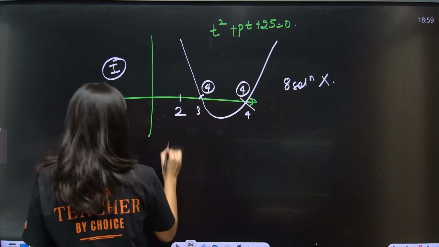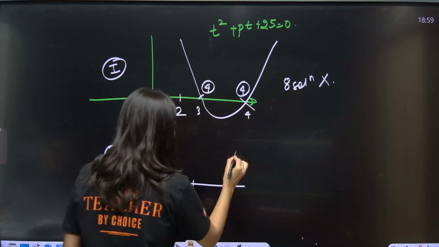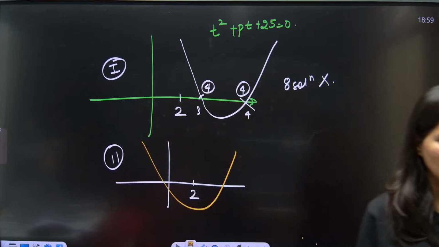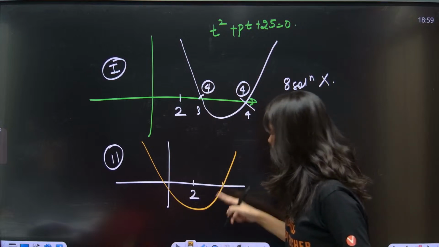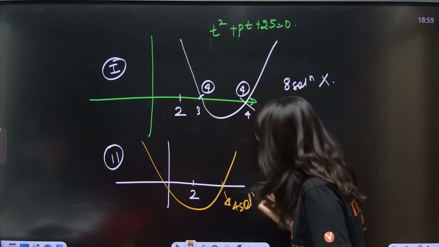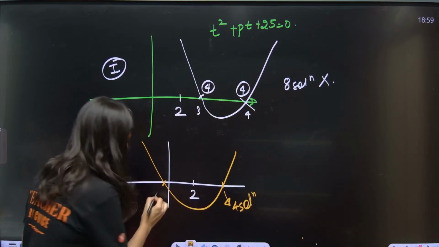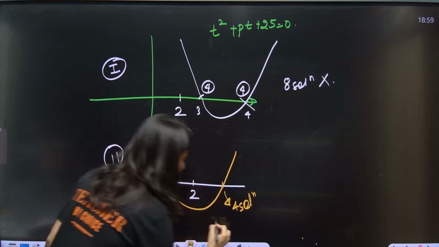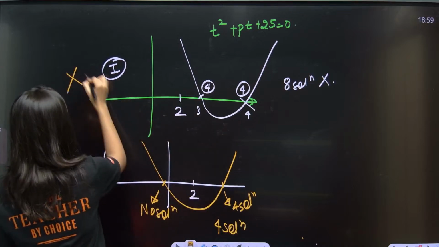Second case, different values. Suppose this is your 2, one root is greater than 2 and another root is less than 2. If your t value is greater than 2, this will give you 4 solutions. If your t value is less than 2, then it will give you no solution. Overall, for this equation, you are having 4 solutions. So that means this is an accepted case, and the earlier one is a rejected case.